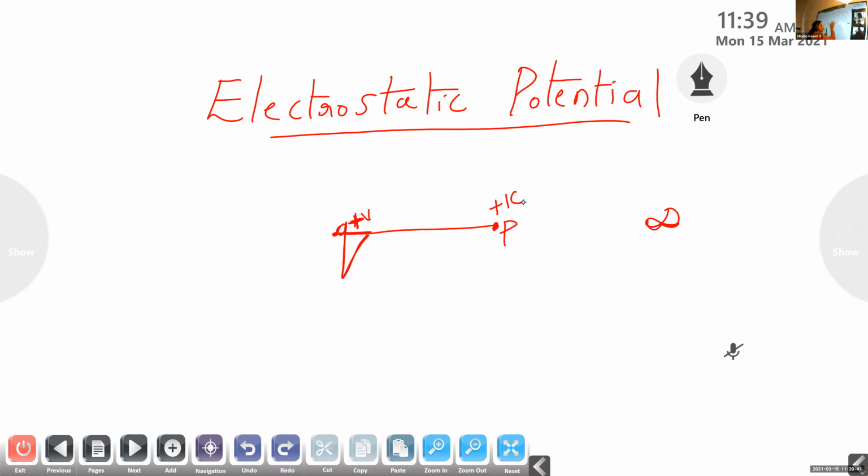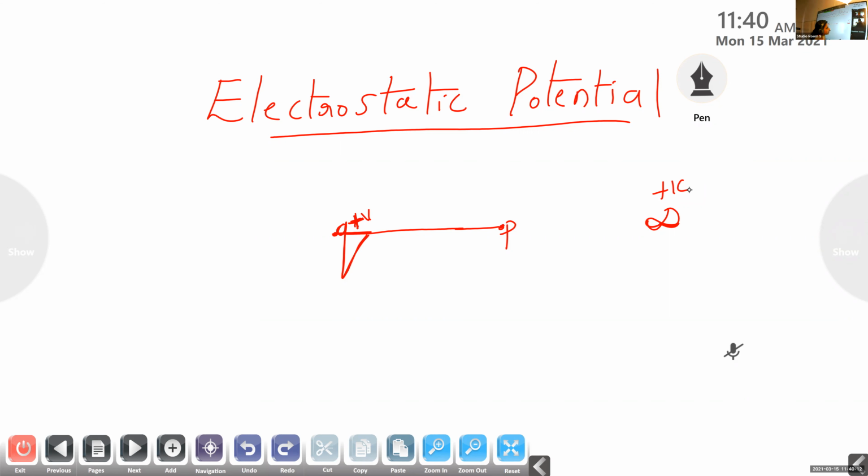But when I remove that external force, what happens? Again, that +1 coulomb charge returns to its original position, that is, at infinity. Only due to the presence of an external force can we push that +1 coulomb charge to the point P. Whenever I remove that external force, that +1 coulomb charge returns to its original position at infinity.